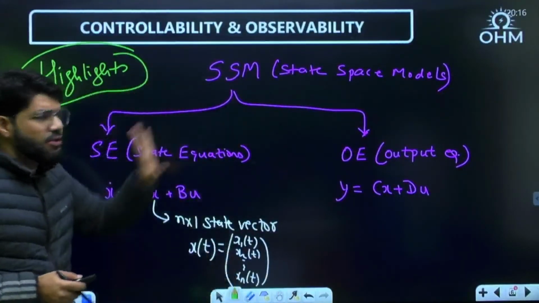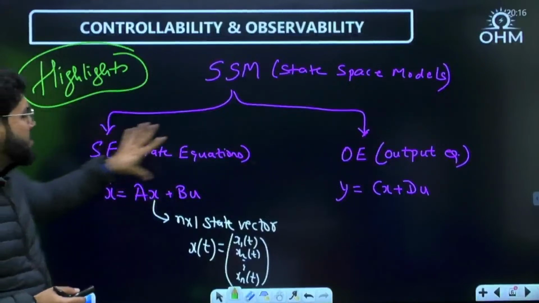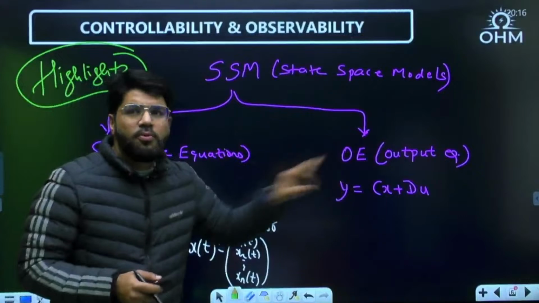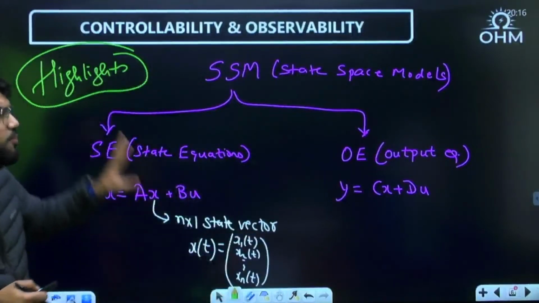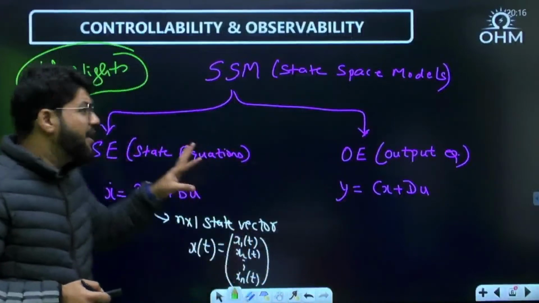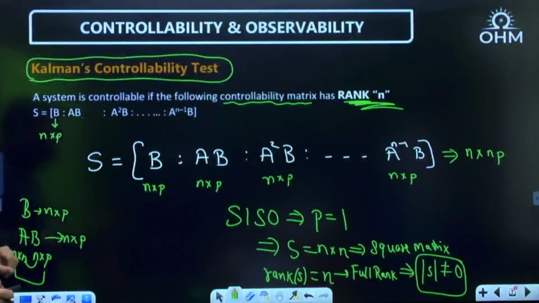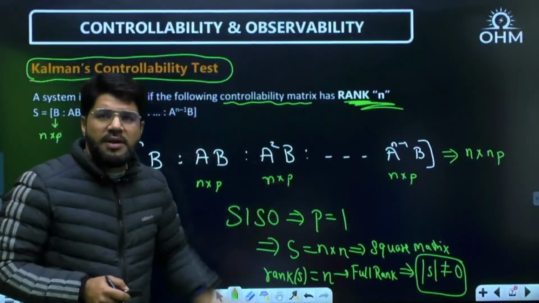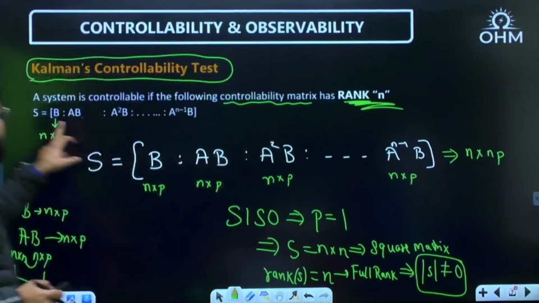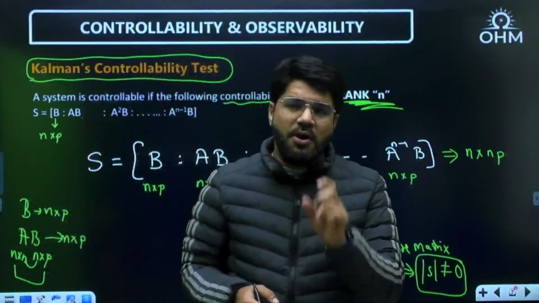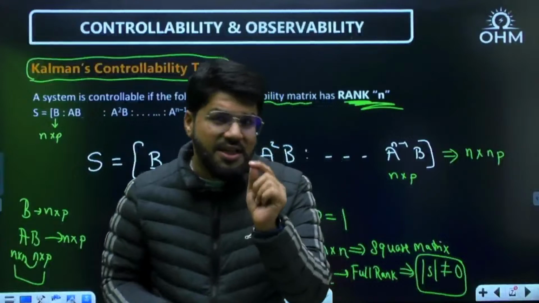So we started with a state space model which has a state equation and an output equation. State equation is x dot equal to Ax plus Bu. Output equation y equal to Cx plus Du. Then I explained to you what is controllability and observability concept, and then I went straight to Kalman's controllability test, which says that a system is controllable if the controllability matrix has rank n, and this is the controllability matrix. Kalman's test is important because that is the most generic test.